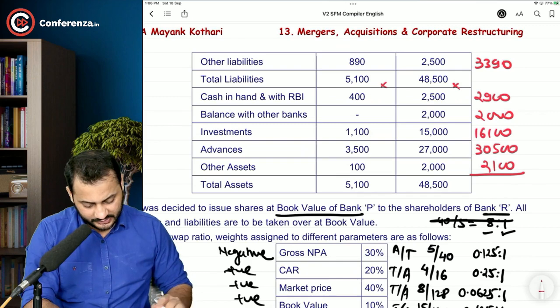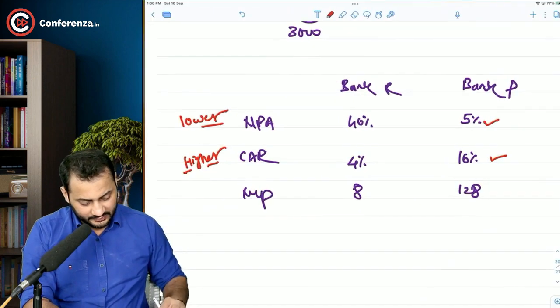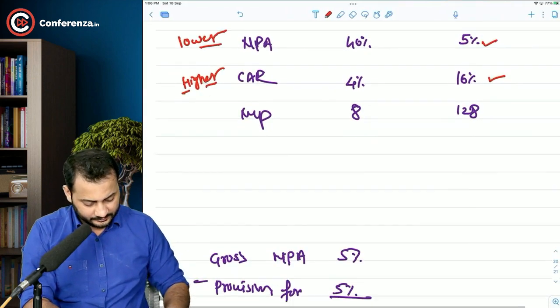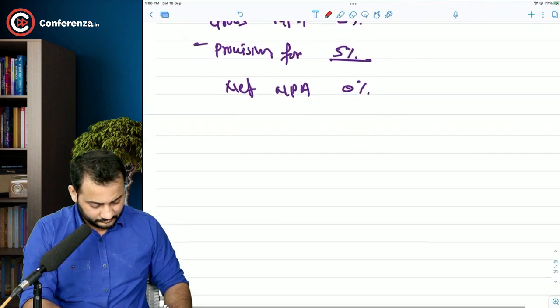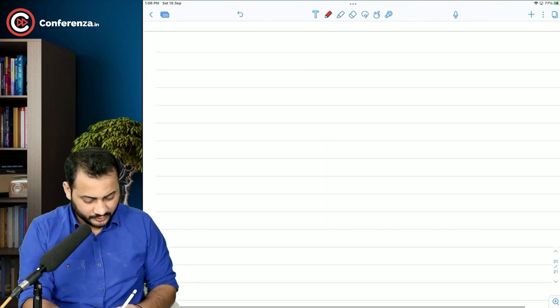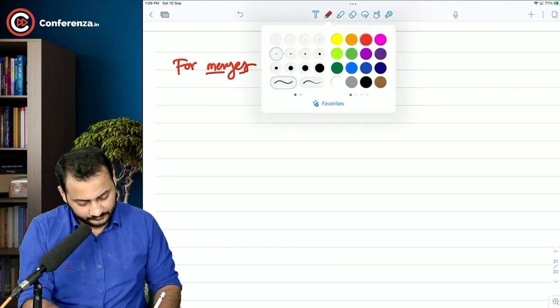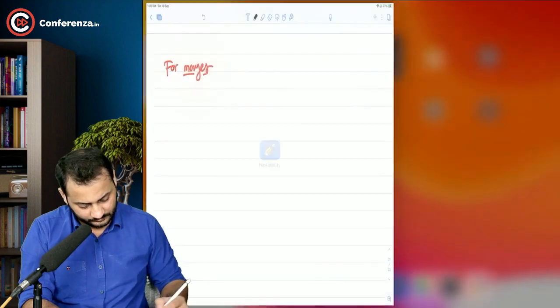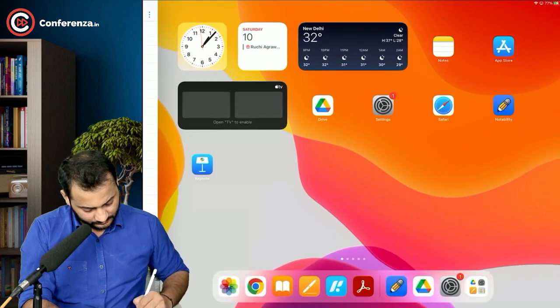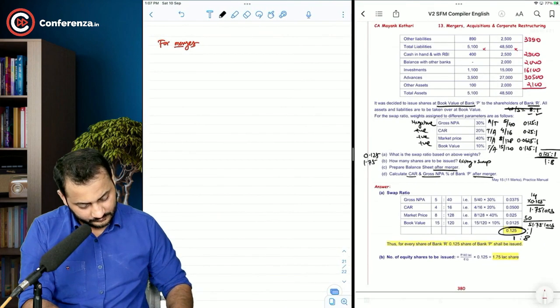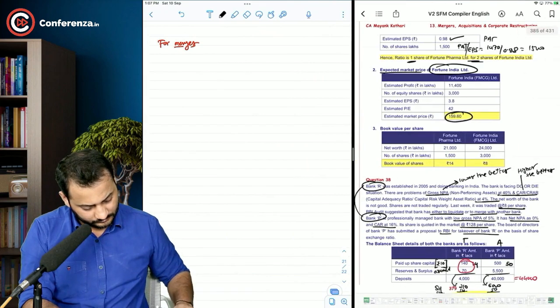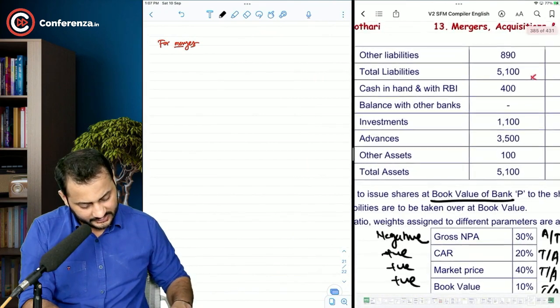This is just a balance sheet, but let's see what entry we are going to pass for the merger. Let's focus on the assets first.